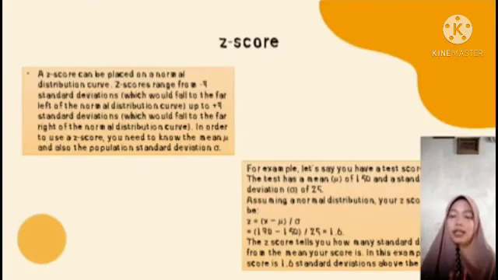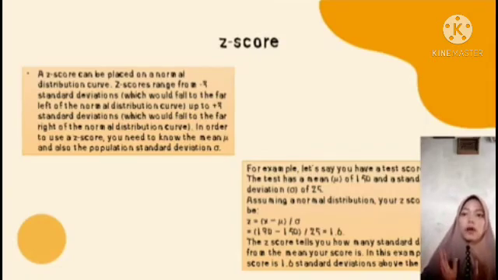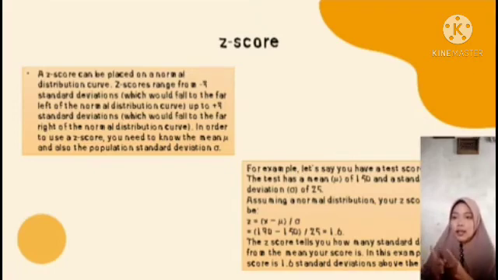The last is about the z-score. What is a z-score? A z-score can be placed on a normal distribution curve. Z-scores range from -3 up to 3 standard deviations. In order to use a z-score, you need to know the mean and also the population standard deviation. Look at this example. For example, a test score of 190, the mean is 150, and the standard deviation is 25.